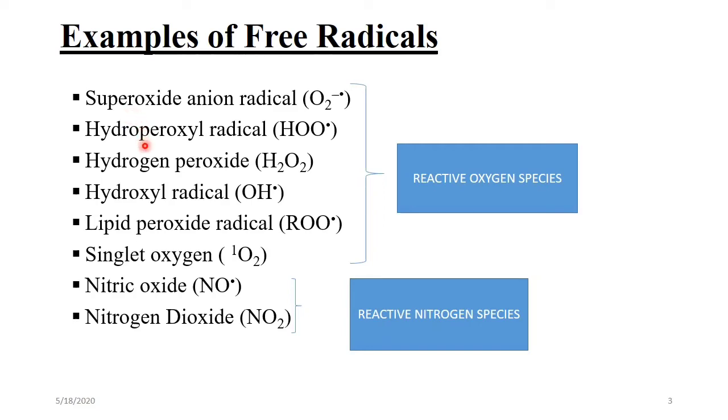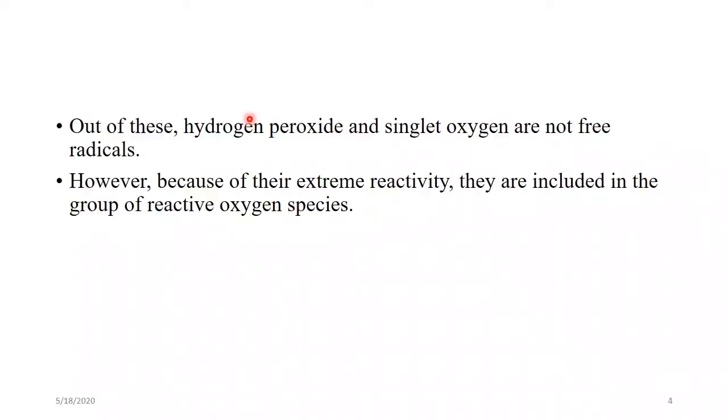Reactive nitrogen species include nitric oxide and nitrogen dioxide. One thing to remember: hydrogen peroxide and singlet oxygen are non-radicals, but because of their extreme reactivity, they are included in the group of reactive species.